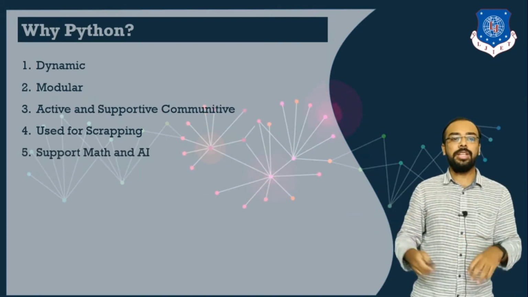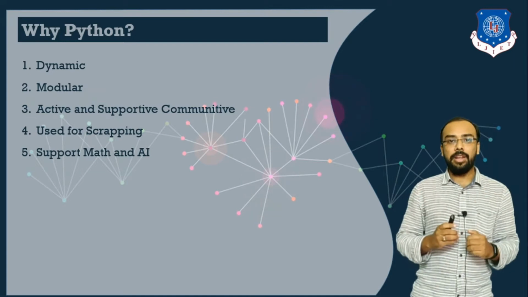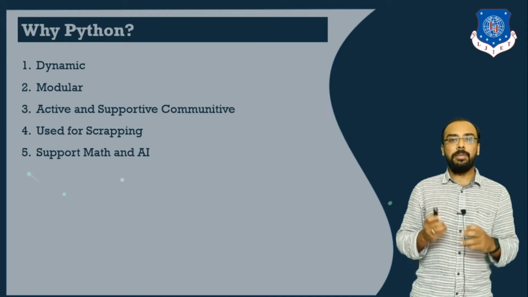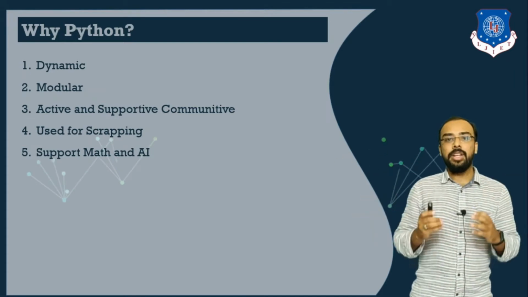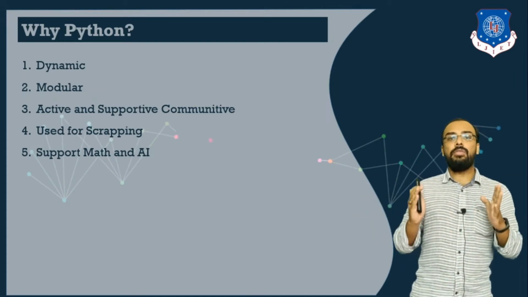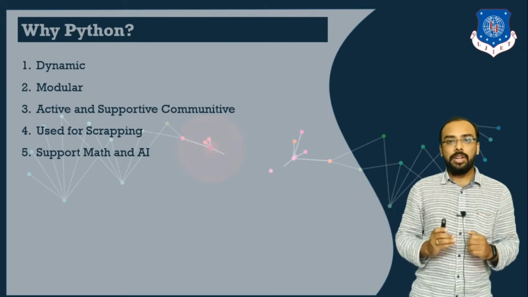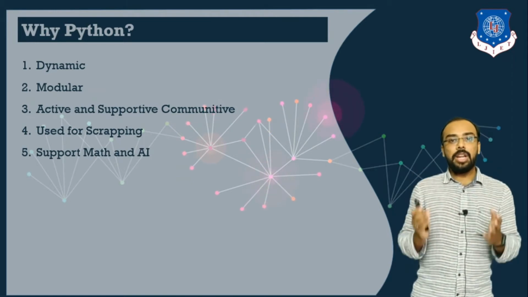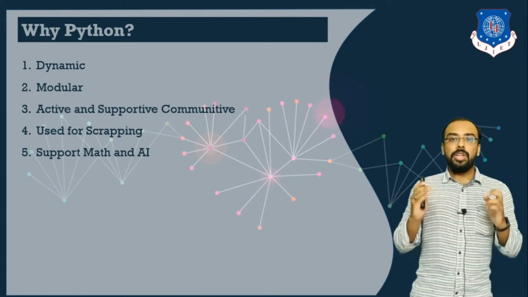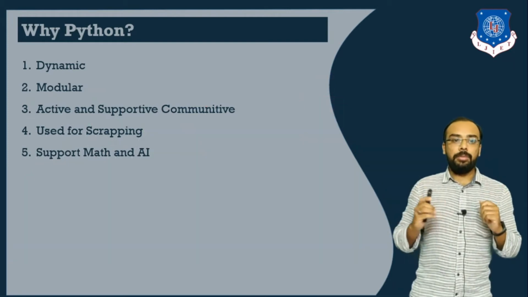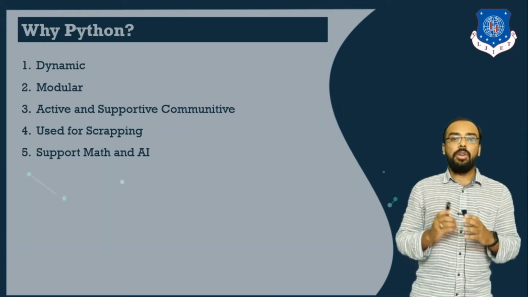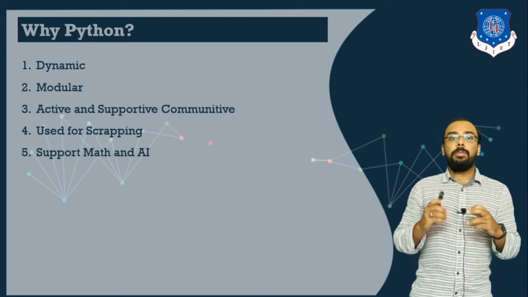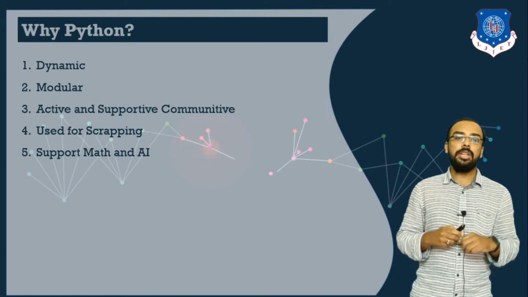Next into consideration is support for math and AI. Consider a scenario where you want to perform very large scale complex mathematical operations on a very large data set. Consider you have a data set of roughly around 10 lakh records. Now you want to, for example, simply perform a mean operation. In traditional approaches, if you consider an Excel file, it will take a large amount of time. So in order to reduce these complexities, Python provides rich sets of libraries, and it also provides support for implementing artificial intelligence concepts.